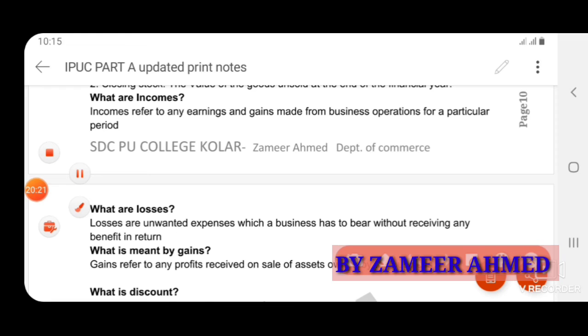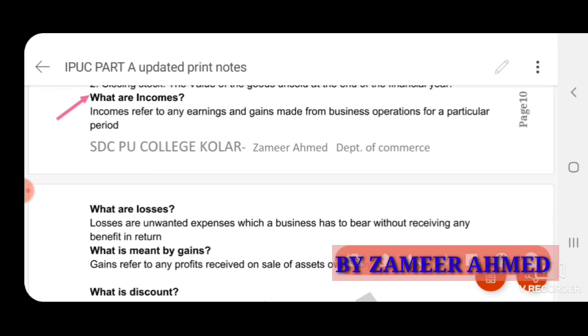Next, incomes. Incomes refers to any earnings and gains made from the business operations for a particular period. Income means the profit, how the business earns profit with the help of sales. Whatever they earn in sales is revenue, income, profit.